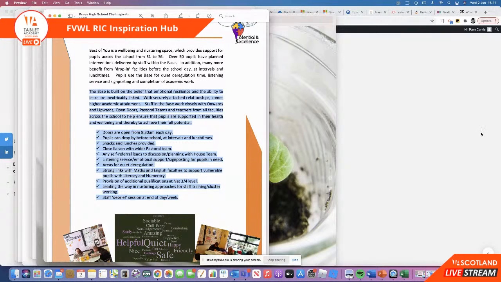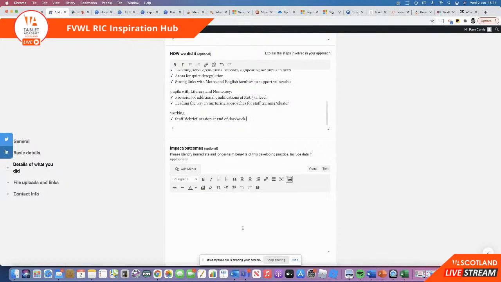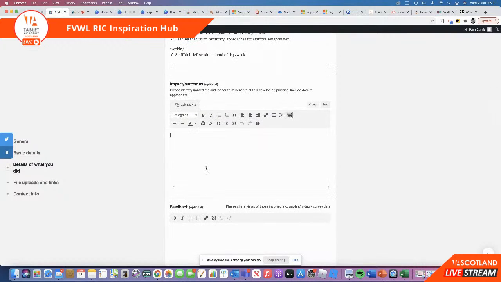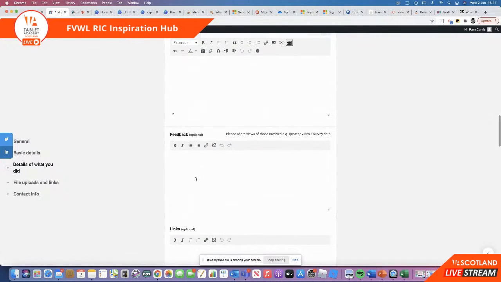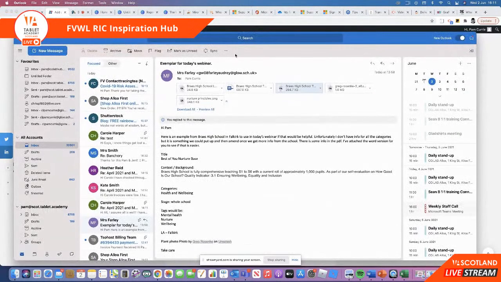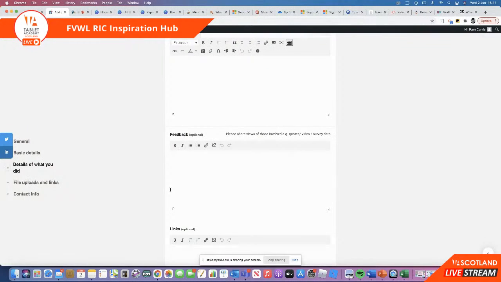Now, obviously, we can tweak this at the end. We're just going to add in a bit of information there. We would add in impacts and outcomes here. So if you've got any data, that would be really useful to add in there, and any feedback. So I'm just going to double check if we've got any feedback there. Don't think we've got any feedback as appropriate, but you can always go in and edit these after and add in your feedback.